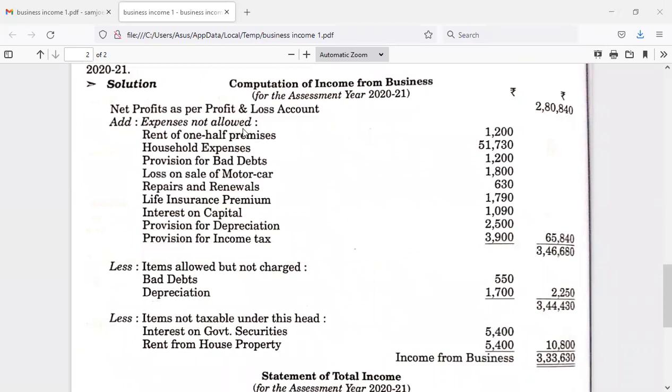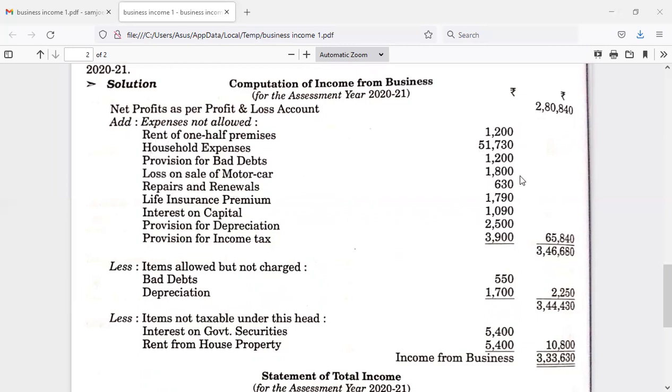Computation of income from business. Net profit as per profit and loss account, here we have 2,80,840. To this we have to add expenses not allowed. That means expenses which are not business expenses, or which are not part of the business, must be added back to the net profit to arrive at the right amount of profit. Now here, rent of one half of premises, I have already explained. So 2,400 is there. Out of that, one half must be added back, 1,200. Household expenses 51,730 must be added back.